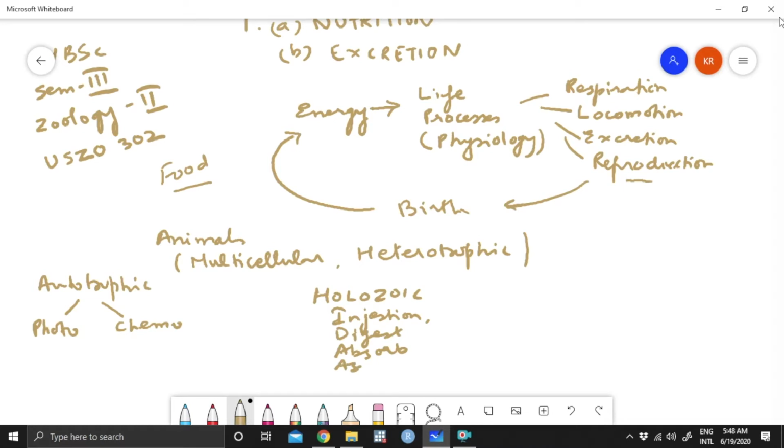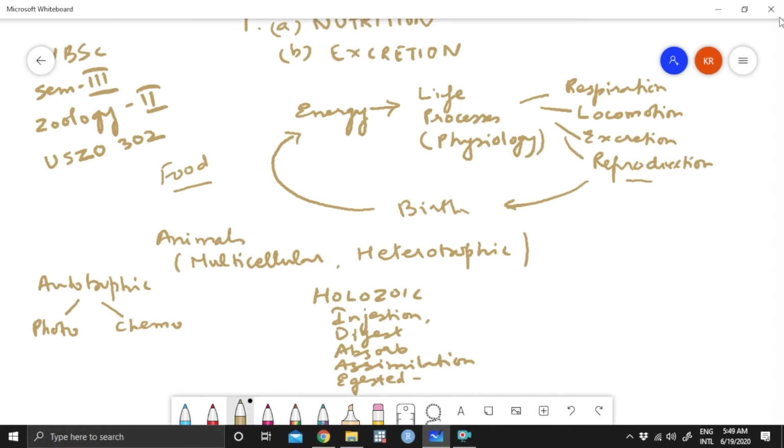We call this assimilation. Whatever food is not digested has to be thrown outside.